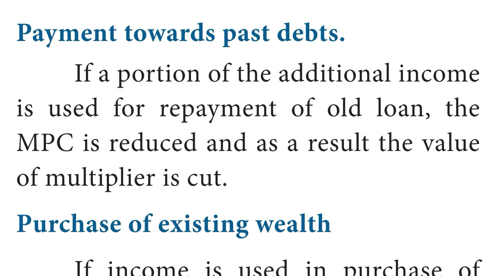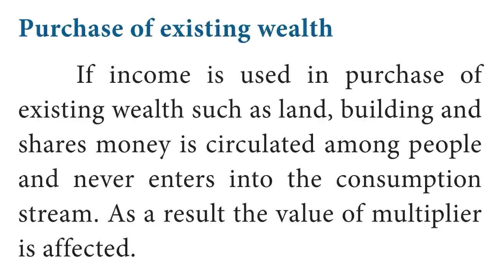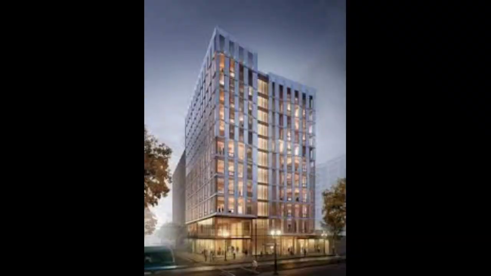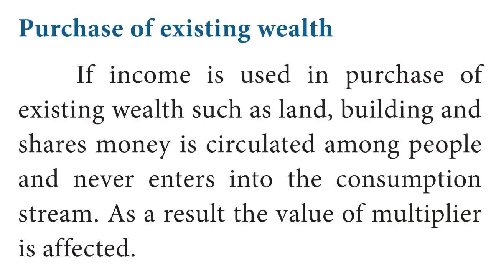First, payment towards past debts. If a portion of the additional income is used for repayment of old loans, the MPC is reduced and as a result the value of multiplier is cut. Next, purchase of existing wealth. If income is used in purchase of existing wealth such as land, buildings and shares, money is circulated among people and never enters into the consumption stream. As a result, the value of multiplier is affected.